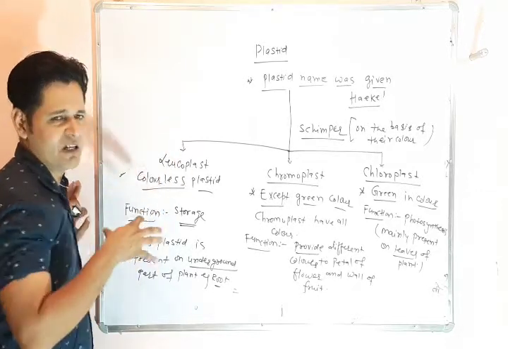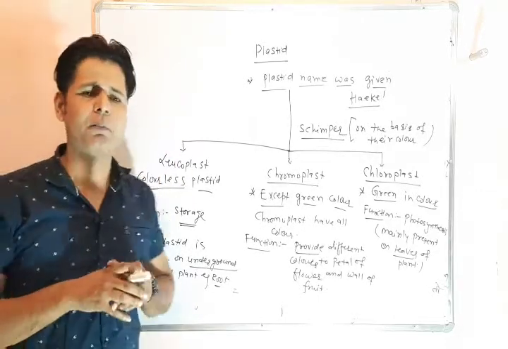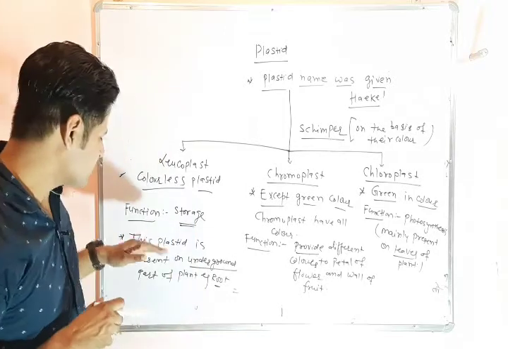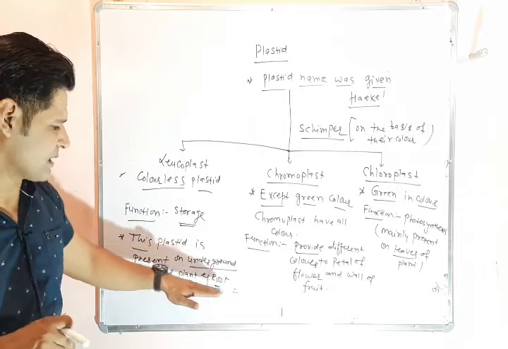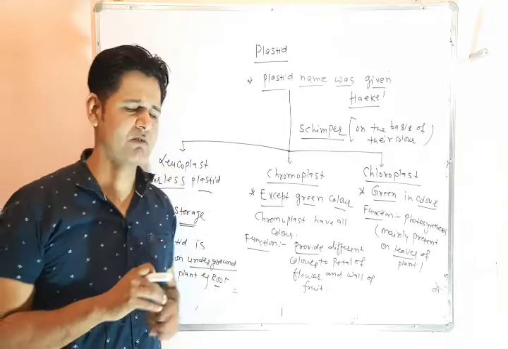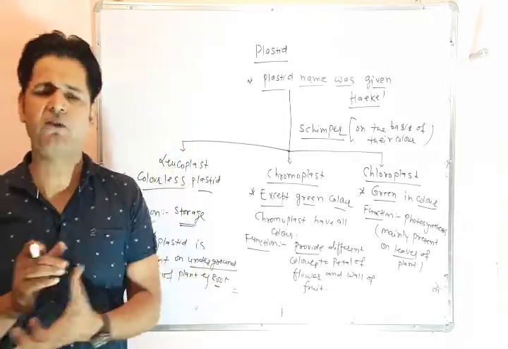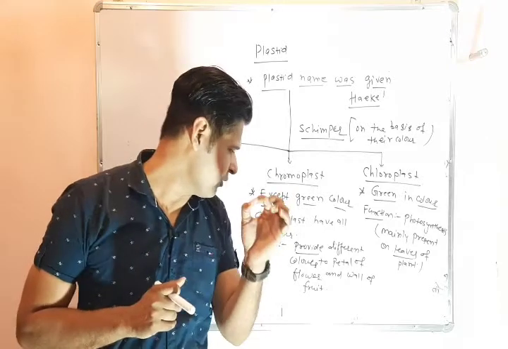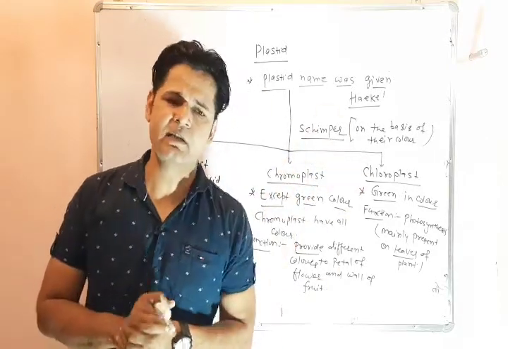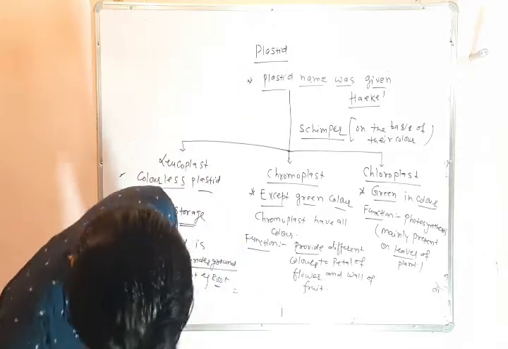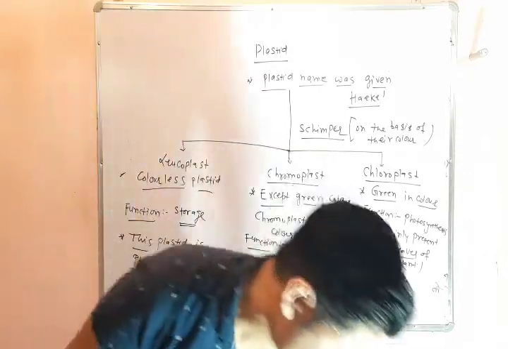Leucoplast is mainly present on underground parts of plants, for example the root, chromoplast in petals of flowers and the wall of fruit, and chloroplast mainly in the leaves of plants.